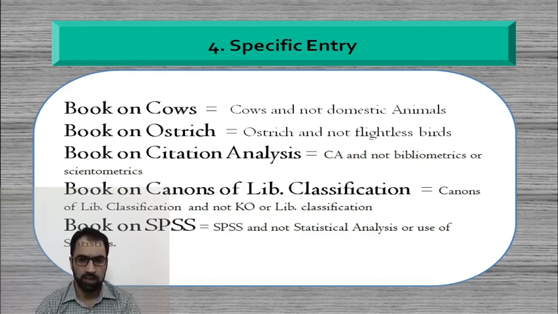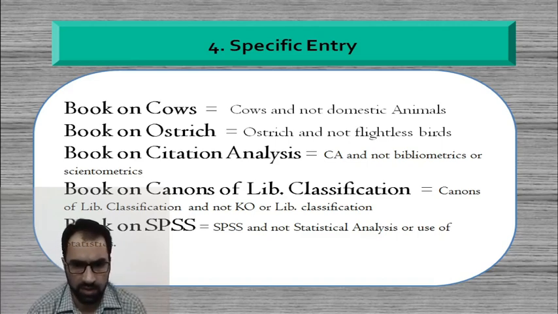Subject is a generalized term, while a specific subject is related to the contents of the document. So this principle says that the heading or the term which we assign for the subject catalog should reflect the text of the document, the contents of the document, the intellectual ideas that have been described in the book itself. That is why specificity of the headings is there.